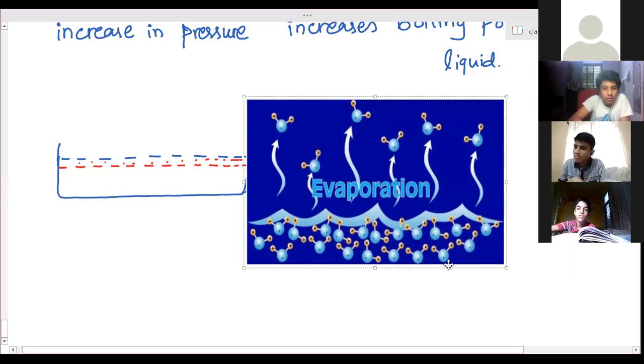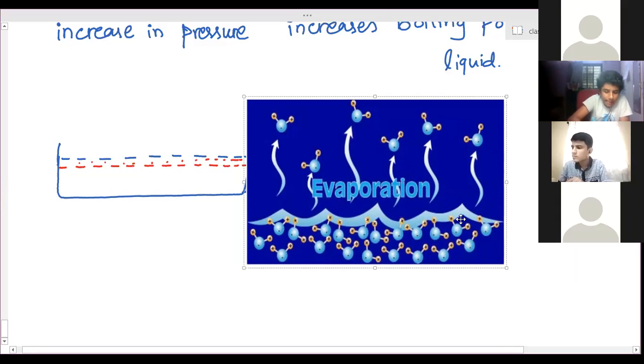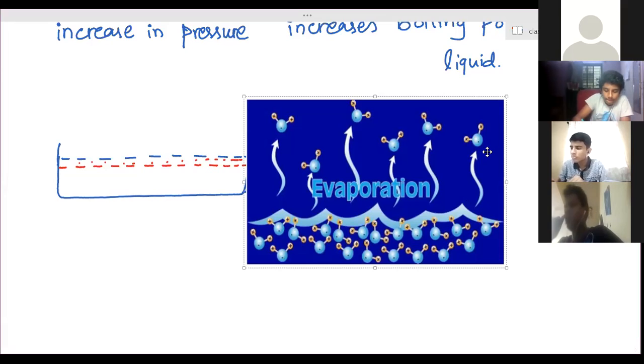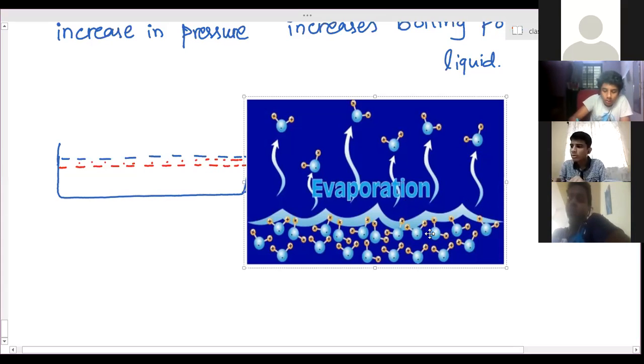The amount of energy present in them is different. The particles which are present on the surface absorb heat energy from the surroundings, and that much energy is enough for them. They overcome the force of attraction and move away from the total liquid. This is how the liquid state is getting converted into gaseous state. But this happens only with surface particles, the particles which are present near the atmosphere, the air surrounding.